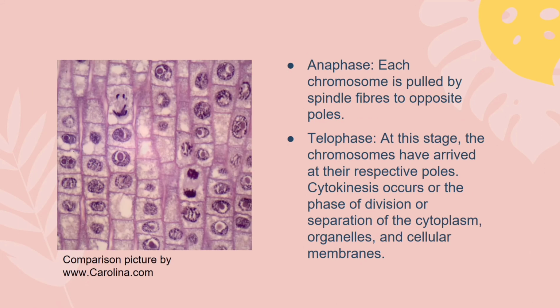Fourth is anaphase. The chromatids separate at the centromere and then form new chromosomes. Each chromosome is pulled by spindle fibers to opposite poles. Next is telophase. At this stage, the chromosomes have arrived at their respective poles. The spindle fibers begin to disappear and nuclear membranes also begin to form in both cells. Cytokinesis occurs in the phase of division or separation of the cytoplasm, organelles, and cellular membrane.